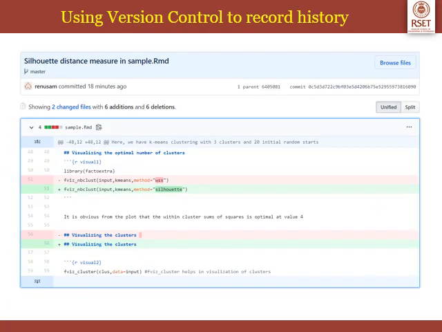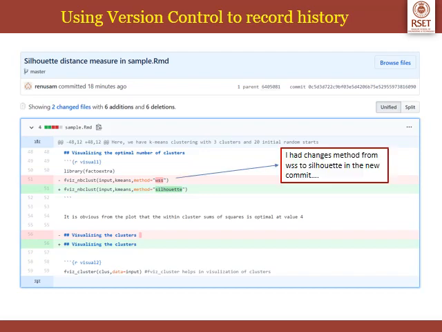Here I clicked on silhouette distance measure in sample.rmd. That is the last commit of sample.rmd. Now it will show what all changes were made to sample.rmd when compared to the previous commit. So here it has highlighted with green the change that I have made. Specifically in line number 51, I have changed method fviz_nbclust input k-means method equal to wss. That was the original document. In the last commit I changed it to silhouette. I changed the method from wss to silhouette. That is the change made in the new commit.